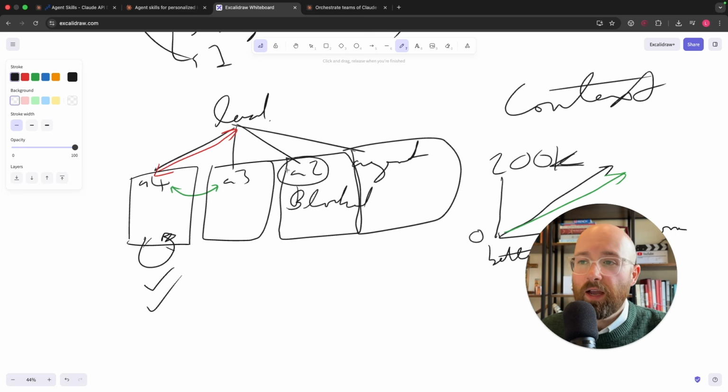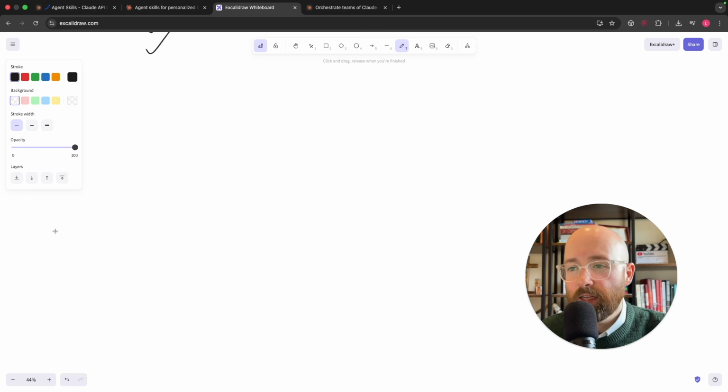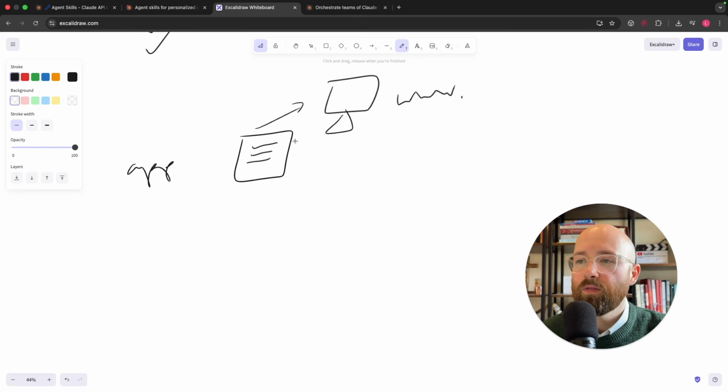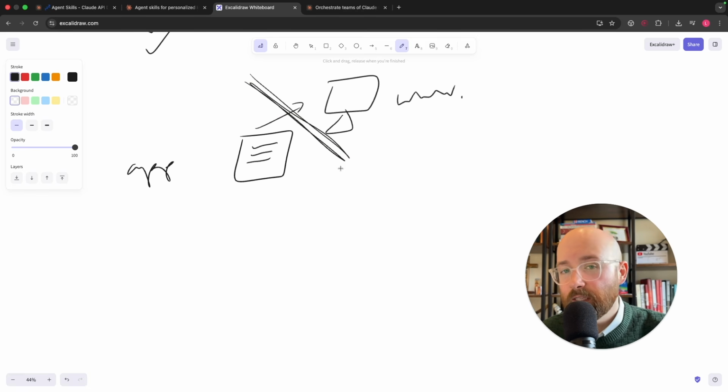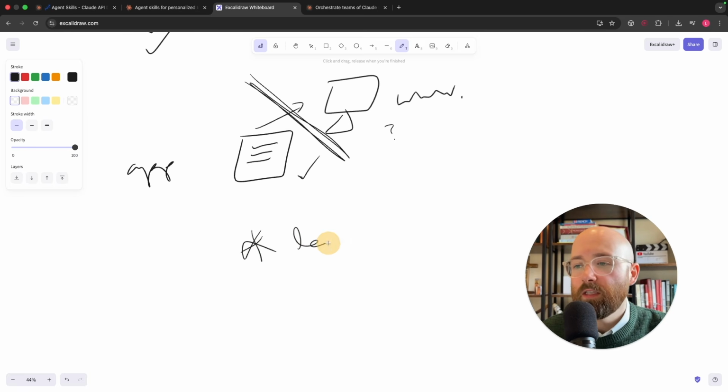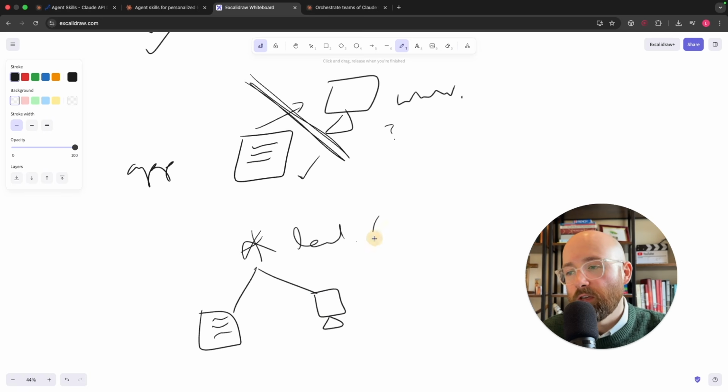Now, a good implementation of this, which I'll go and show you in a sec, is that I have my application. My application is basically code, and this code is then hosted somewhere so that we can access it. Intuitively, you're like, well, we need at least 2 different people, because when I say go test it, and this is an issue I've run into, it will test one side and then ignore the other side. So we can fix this by allowing the main Claude Code agent to be the lead, and we can have, say, a coding teammate and an infra teammate, just like the real world, and this is the kind of project manager.